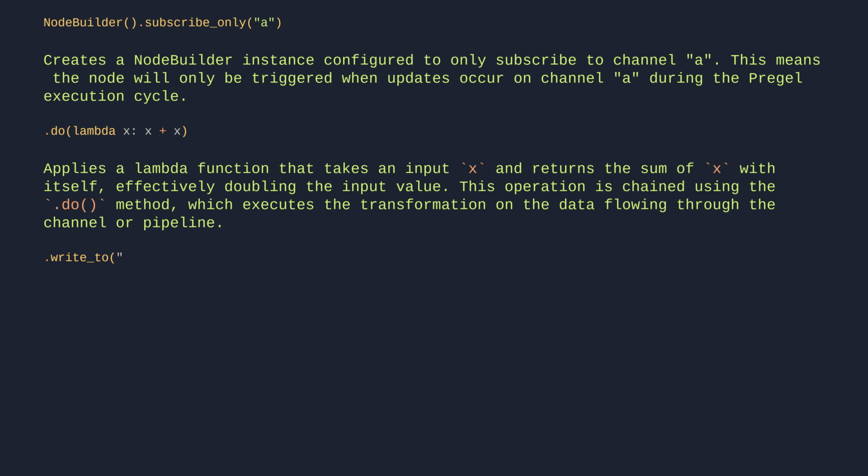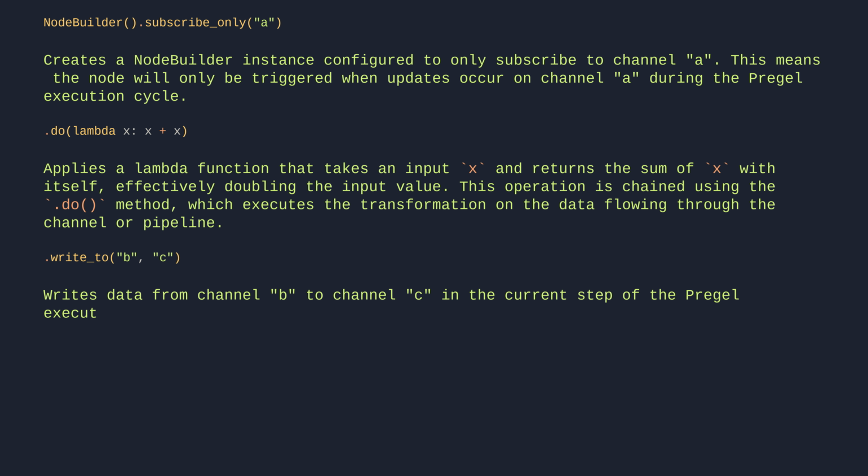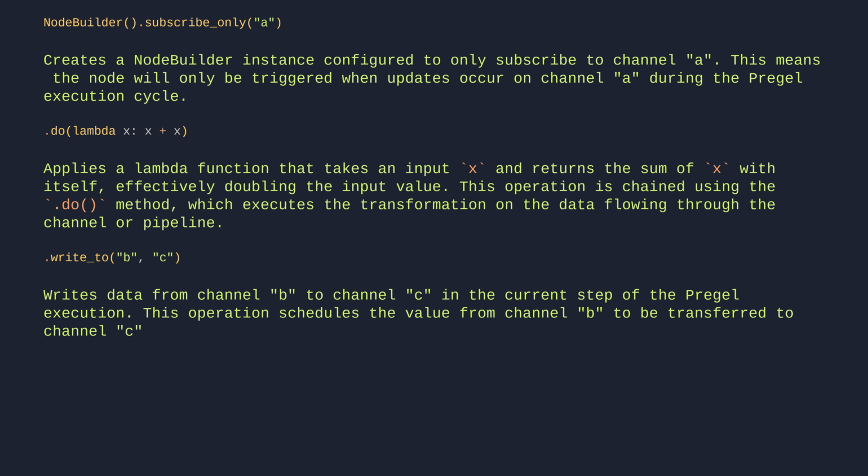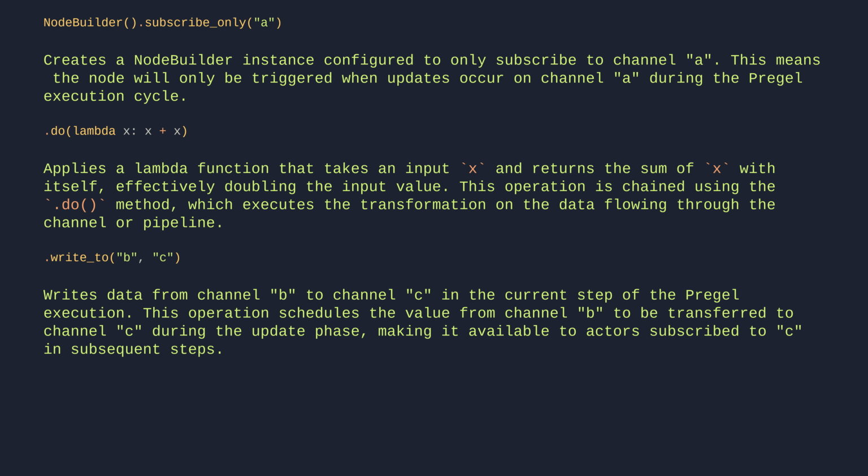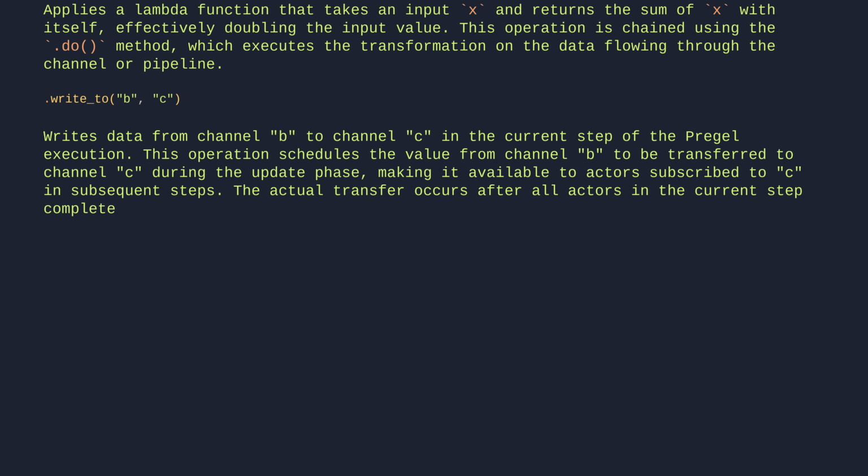write_to("b", "c"). This writes data to channels B and C in the current step of the Pregel execution. This operation schedules the value to be transferred during the update phase, making it available to actors subscribed to those channels in subsequent steps. The actual transfer occurs after all actors in the current step complete execution.